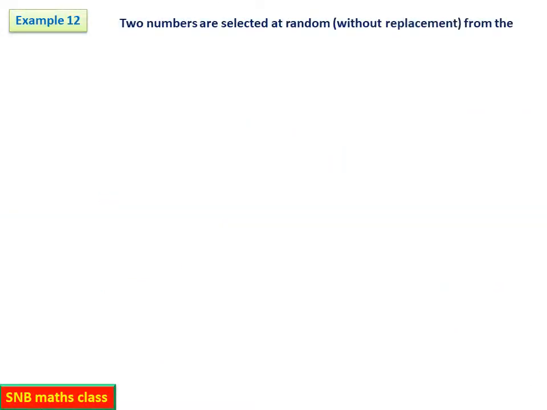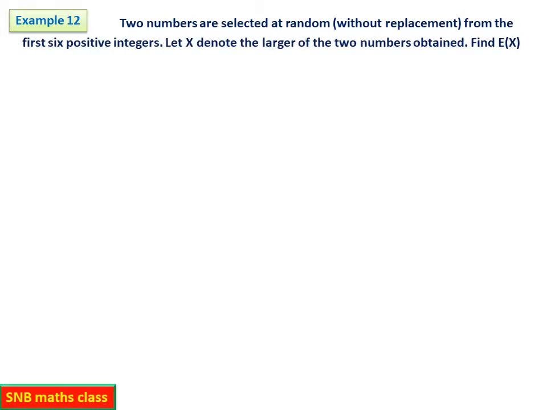Example 12. Example 11 I have not done, it is exactly similar. Two numbers are selected at random without replacement from the first 6 positive integers. Let x denote the larger of the two numbers obtained. Find E of x, that means mu, that is mean. In such a question, what is important is finding the sample space and then identifying the x, that is the random variable. These are the two important things.